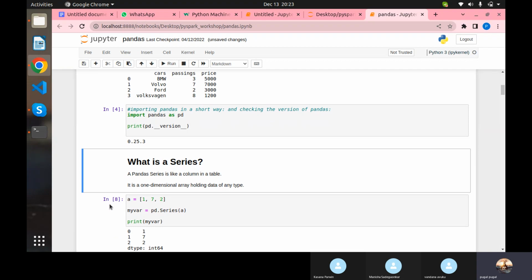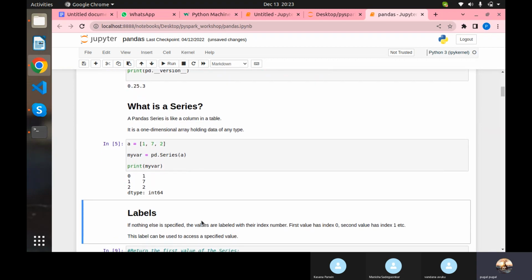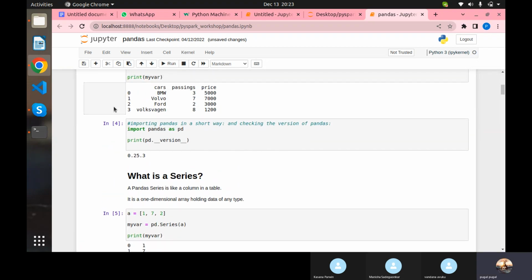So here I have an array. I'm converting that into a series, and you can see a row index has automatically been created. There is no column name, but we are getting the series. Labels. What do labels mean? As I was saying, rows will be created automatically.